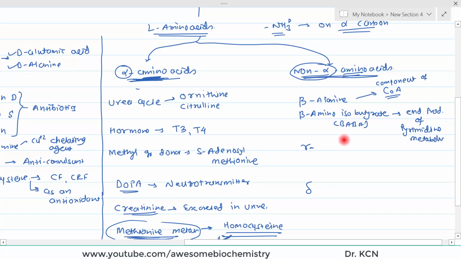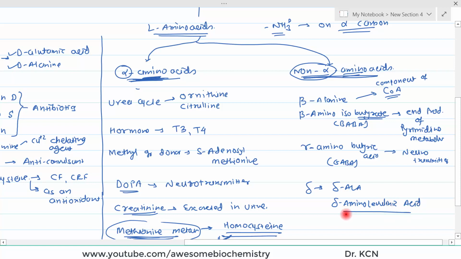Then an example of a gamma amino acid is gamma amino butyric acid, and of course, instead of butyrate you can also use the word butyric acid. Here gamma amino butyric acid, that is GABA, acts as a neurotransmitter. And an example of the delta amino acid is delta ALA, that is delta amino levulinic acid, and this delta ALA occurs in heme synthesis.